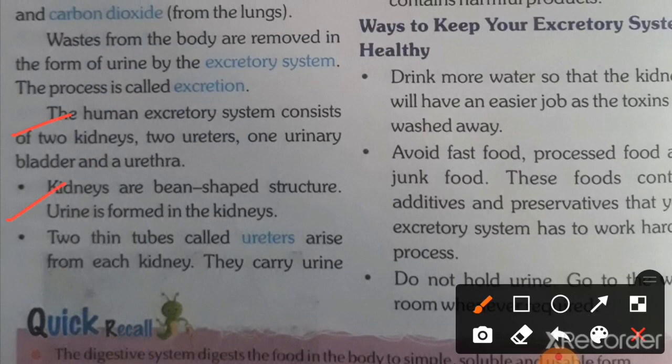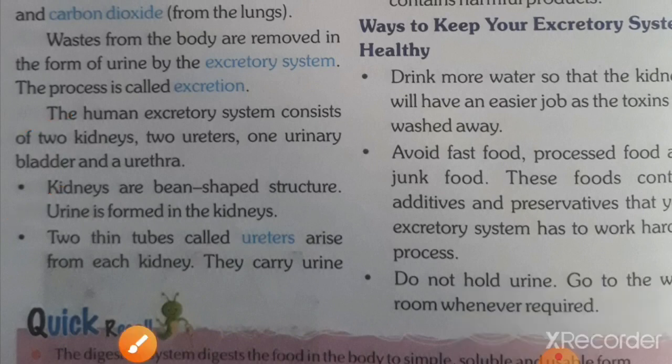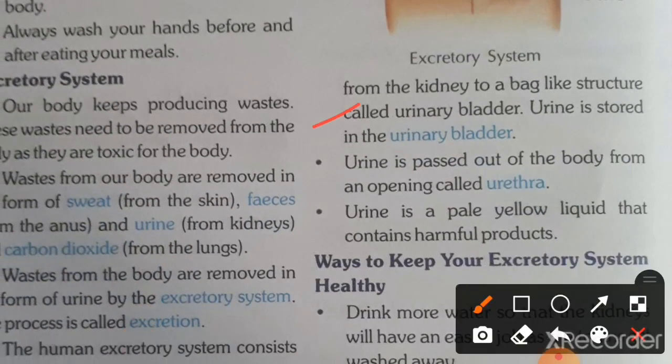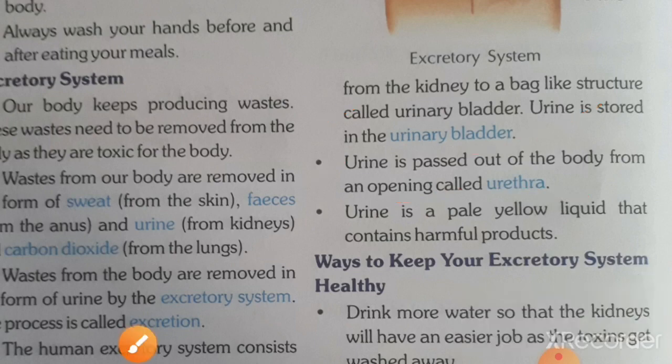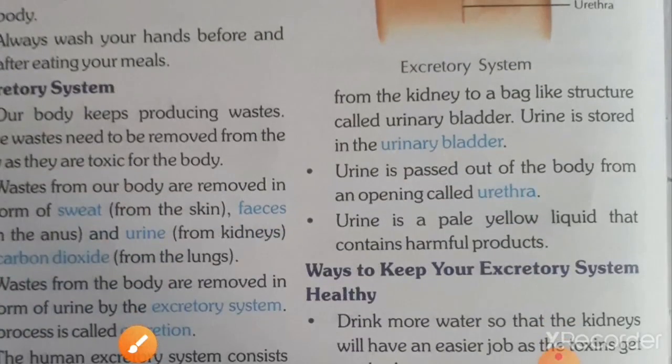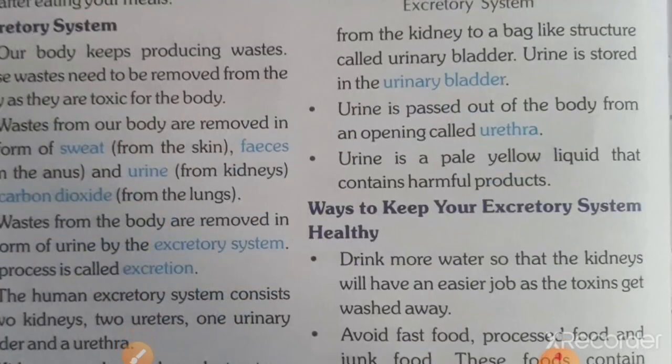Kidneys are bean-shaped structures. Urine is formed in the kidney. 2 thin tubes called ureters arise from each kidney. They carry urine from the kidney to a bag-like structure called the urinary bladder. Urine is stored in the urinary bladder. Urine is passed out of the body from the opening called the urethra. Urine is a pale yellow liquid that contains harmful products. So this is about urine and the excretory system.